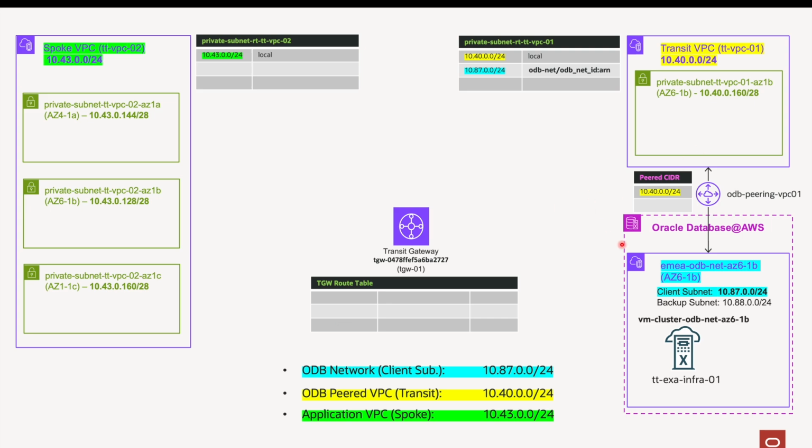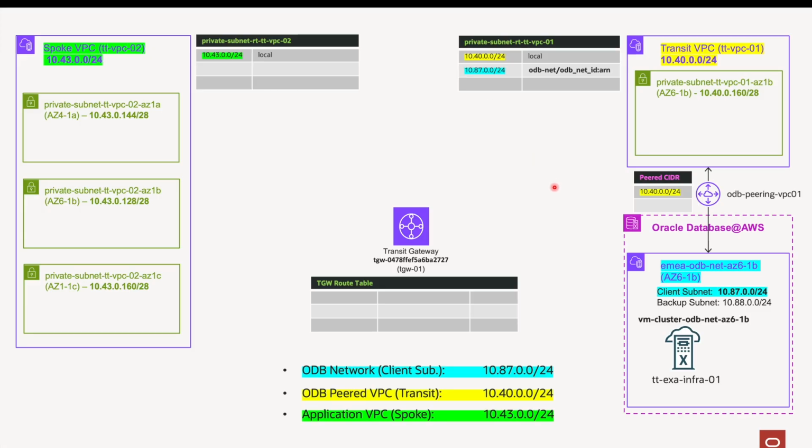The first step is to configure an ODB peering between the Transit VPC and the ODB network. During peering setup, you can select the Transit subnet route table, this one, and then AWS Automation will add for you a route to the ODB client subnet through the ODB network ARN. If the route table associated with the transit subnet isn't specified at this stage, it can be added later using the appropriate AWS CLI command.